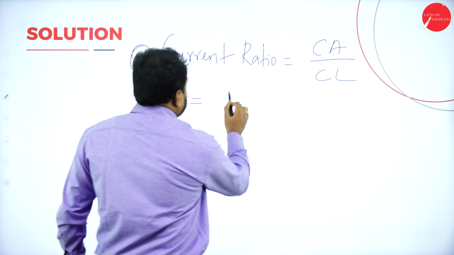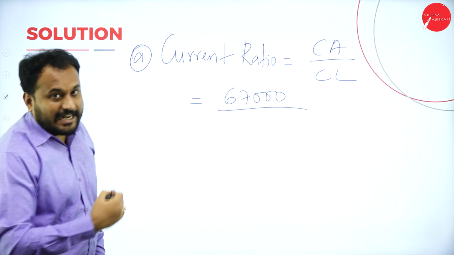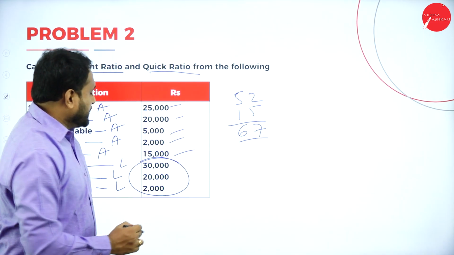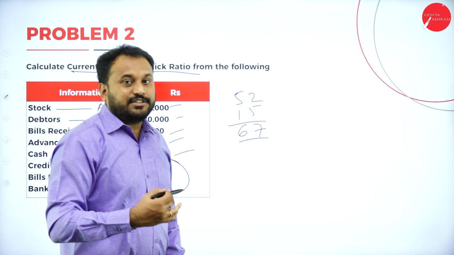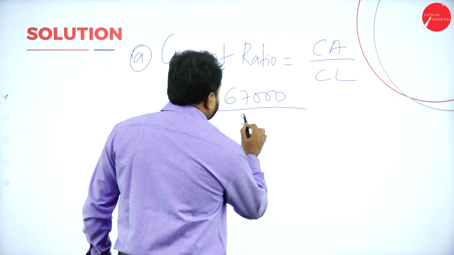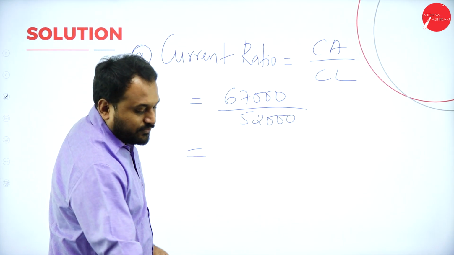So we'll write here 67,000 divided by. Now which are the liabilities here? We have liabilities of 30,000, 20,000, 2,000. 30 plus 20 is 50. 50 plus 2 is 52,000. So we'll go with 52,000 here. Now, let's go for the calculation.